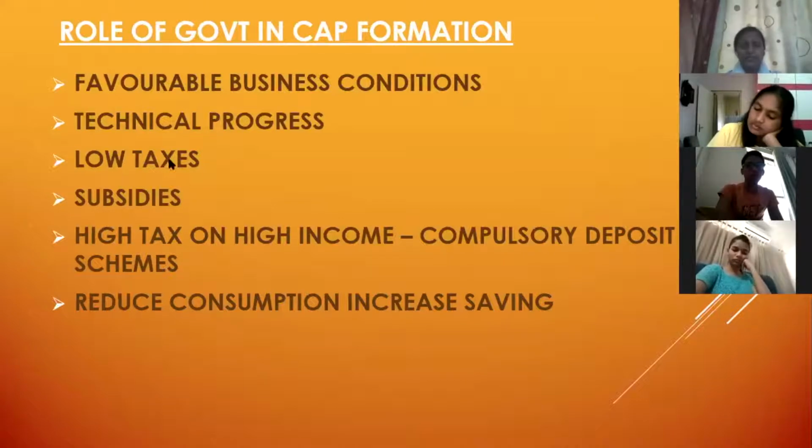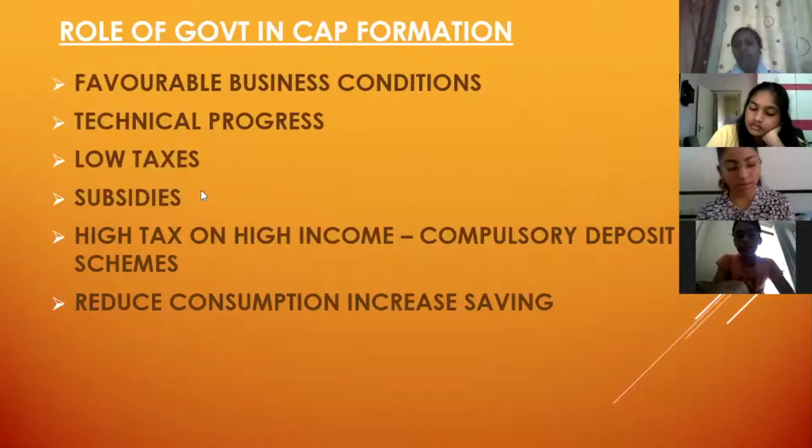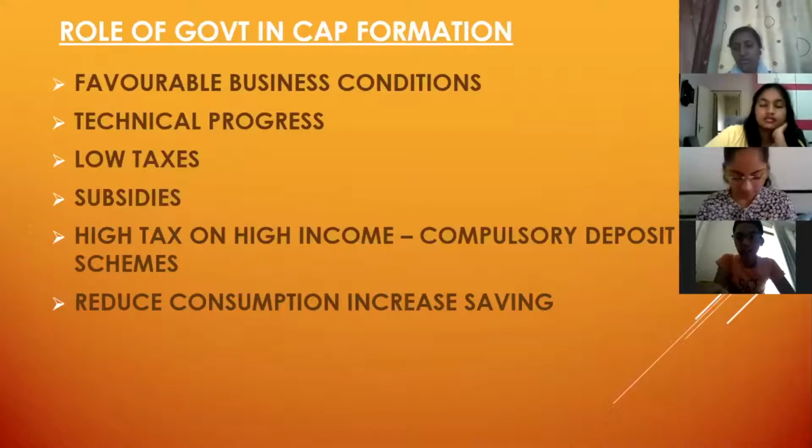Okay. Subsidies. The government also gives subsidies to these production houses. What are subsidies? Anybody can tell me? Providing goods at a lower rate. Yes. Good. Providing raw material at lower rates. Yes, providing factors of production or inputs at lower rates. Okay, these are known as subsidies. So if the government gives them subsidies, their cost of production goes down. Yes, if your cost of input goes down, your cost of production goes down and your profit margin increases. So then it is a motivation for them to invest.